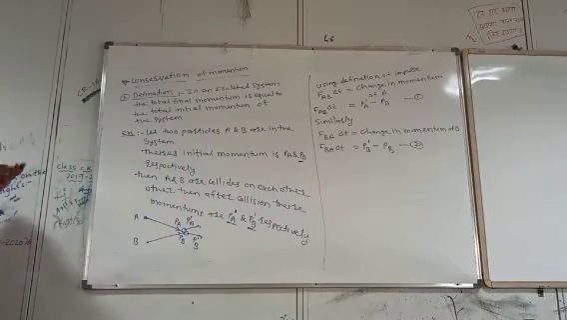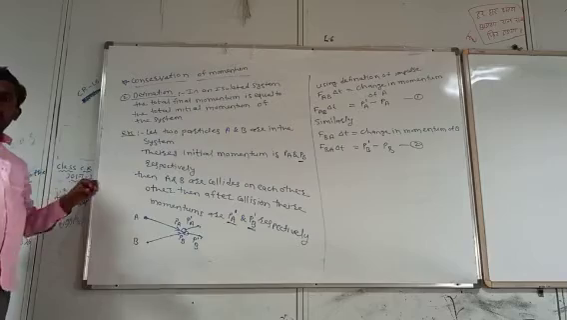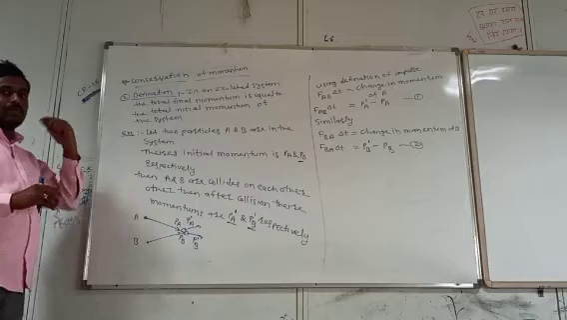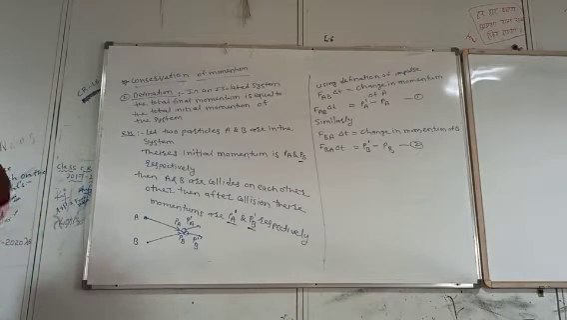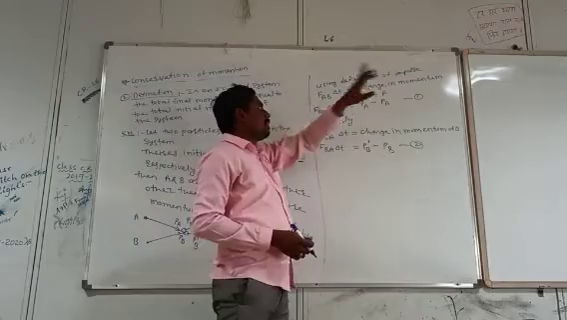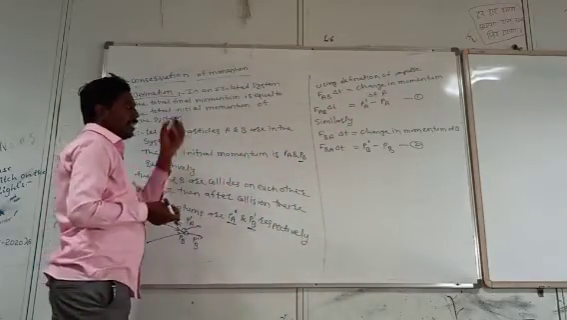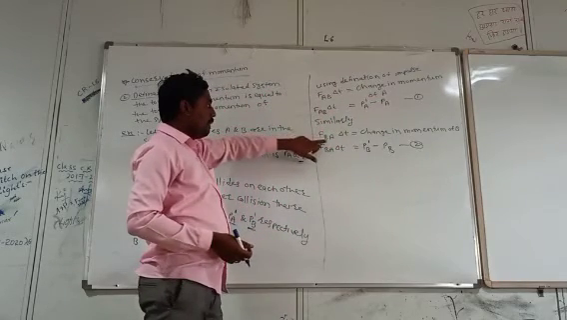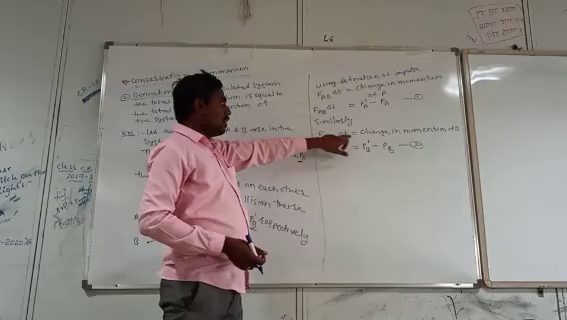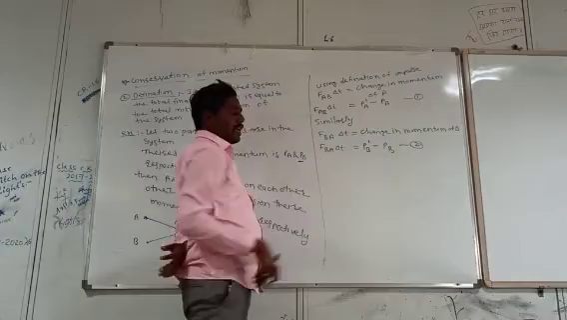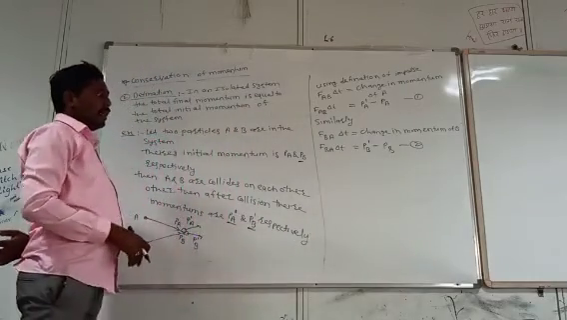See here the two systems A and B. Before they collide, their momentum is Pa and Pb. After they collide, their momentum becomes Pa prime and Pb prime. Therefore, by using the definition of impulse, the force acting on A by B into delta t is nothing but the change in momentum of A, that is the final momentum of A minus the initial momentum of A. Similarly, the force acting on B by A in delta t is equal to the change in momentum of B, that is the final momentum Pb prime minus the initial momentum Pb.